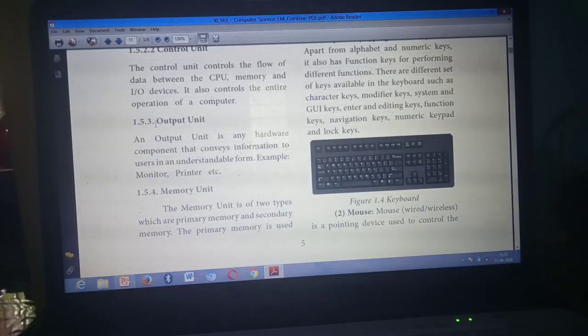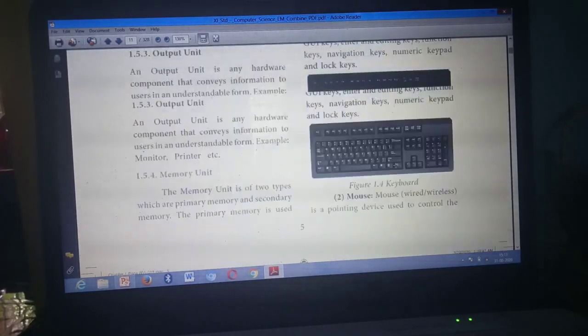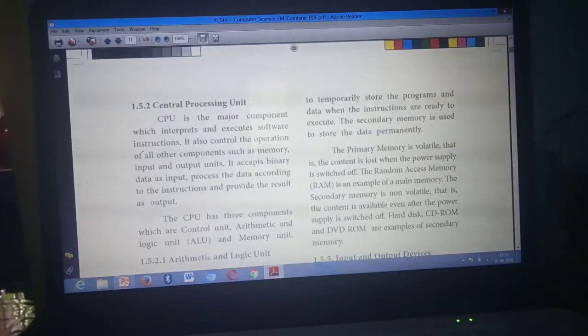Understand? Yes. Next one, distinguish primary memory and secondary memory, page number 5. You have already marked from here. For this one also, you need to make a tabular column and write primary memory and secondary memory as headings, and you need to differentiate. Page number 5, starting from here, the primary memory is used to temporarily store programs. Secondary memory is this one.